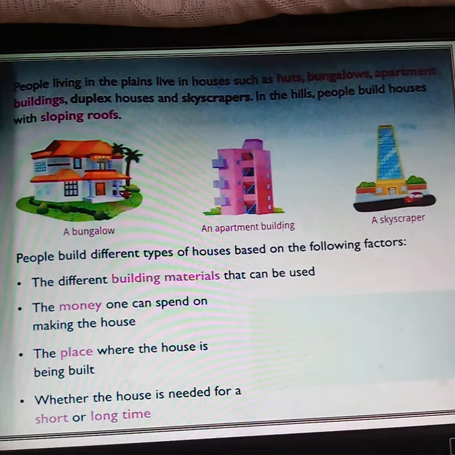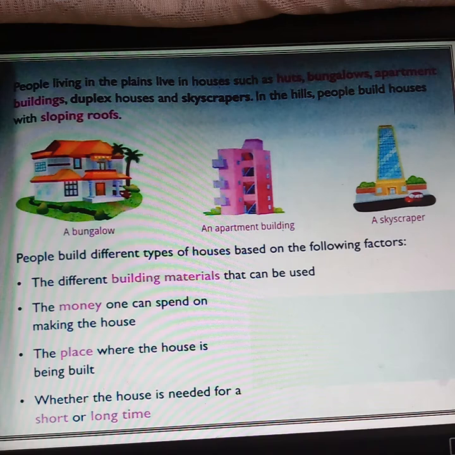Usually the houses in the hillside have sloping roofs.